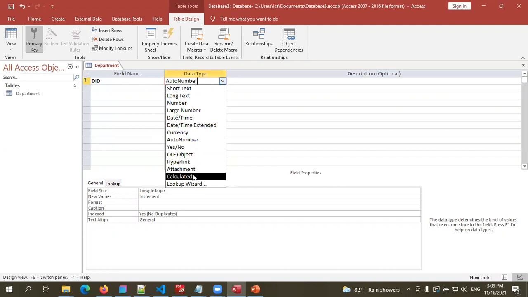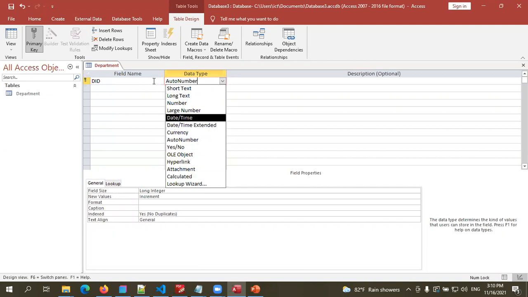Calculated means you can add a field with a calculation. Users don't have to enter data for that field. The data will be filled automatically with the calculation. So like that, different data types are available. When you're going to define a field or create a field, you must define the data type, right?